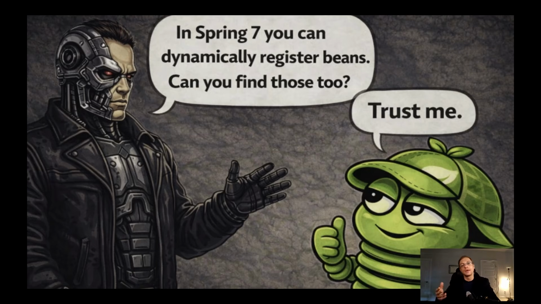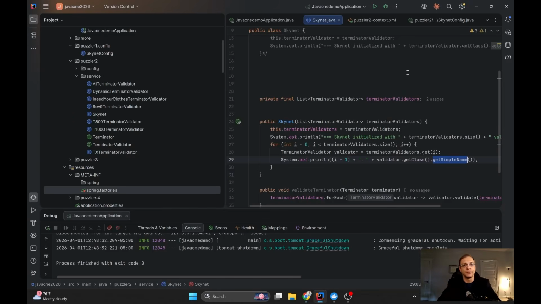And maybe the implementation should be different for different clients, and we have some dynamic configuration which contains information about additional advisors which should be part of your beans in your context. And now we can easily implement that, and let me show you how it can be done with an example of terminators.